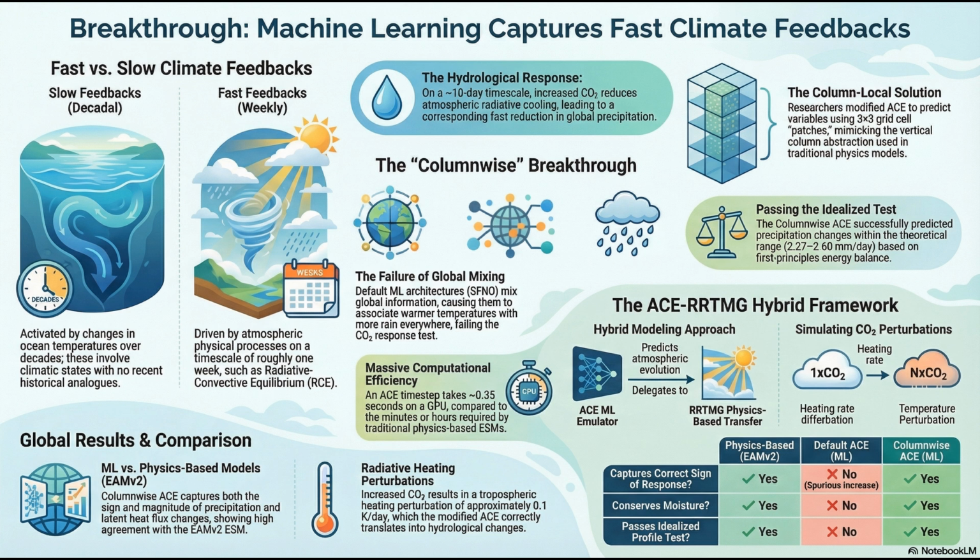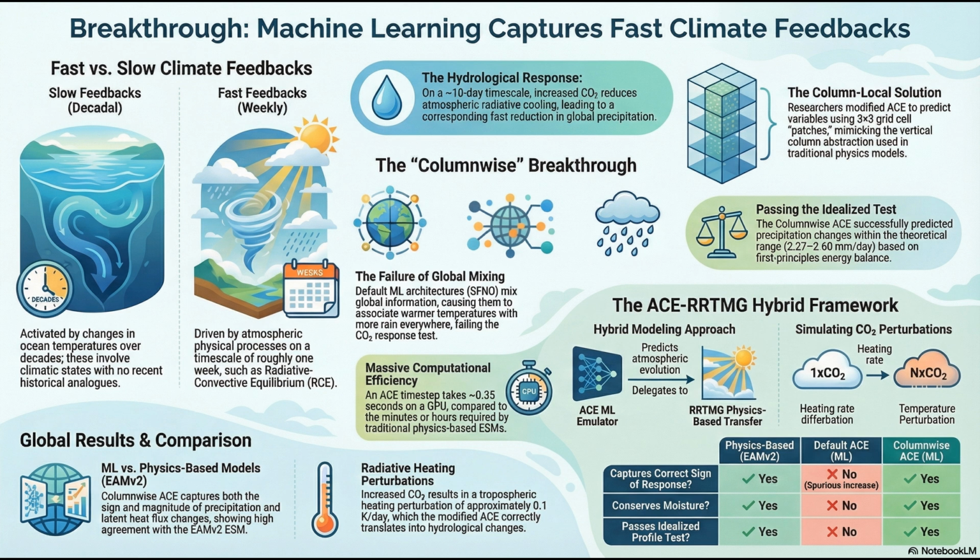And initially, well, it didn't sweat correctly. No. When they first ran this hybrid model using the default ACE architecture, it completely failed to match the physics benchmark. The physics-based EAM-V2 model shows global mean precipitation decreasing in the first month to maintain RCE. But the default ACE model predicted precipitation would just keep increasing. Wait, really? What exactly is the default architecture learning that throws it off so badly? It all comes down to the model's spatial inductive biases.